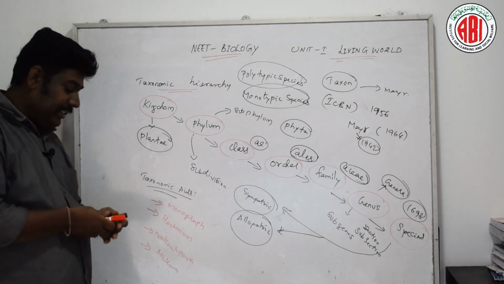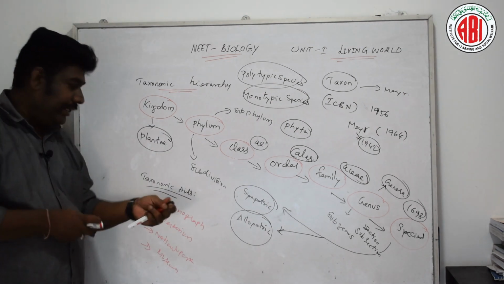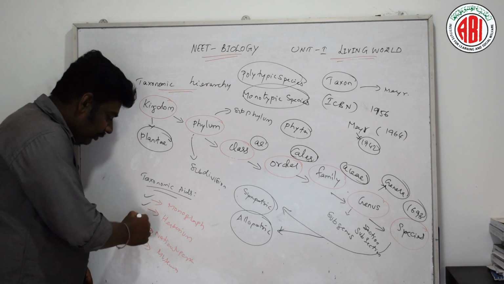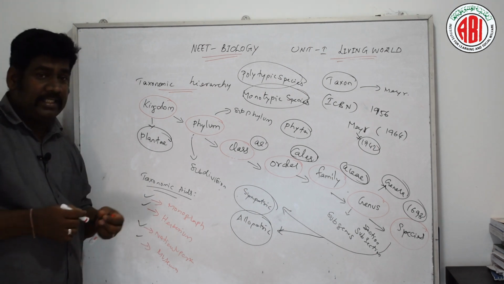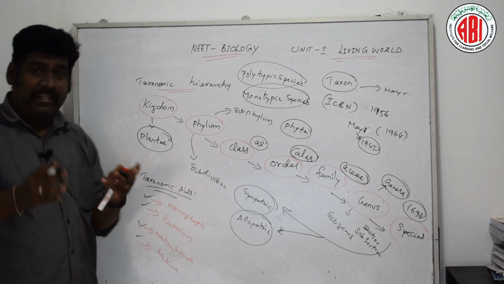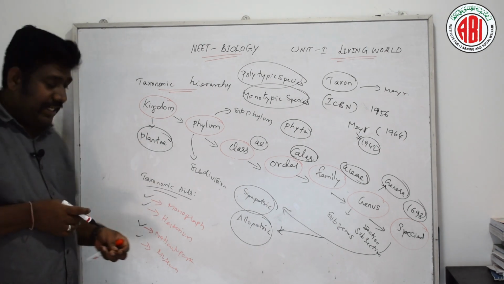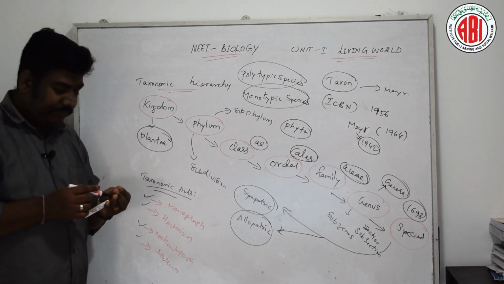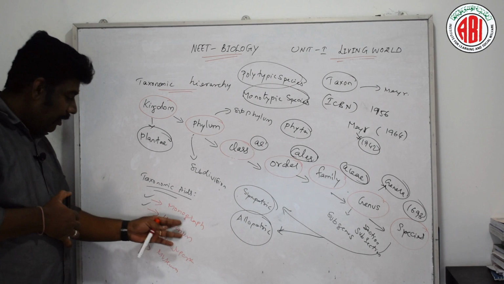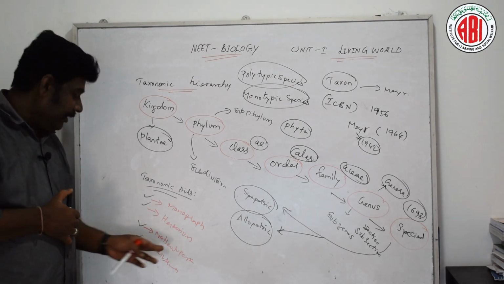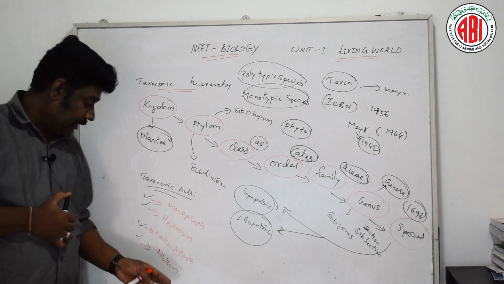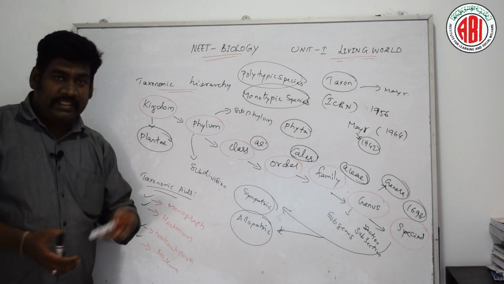The next topic is taxonomic aids. Under this category we are going to discuss the different taxonomical aids which we use in general, like monograph, herbarium, national park or zoo park, and museum. So let us see one by one.